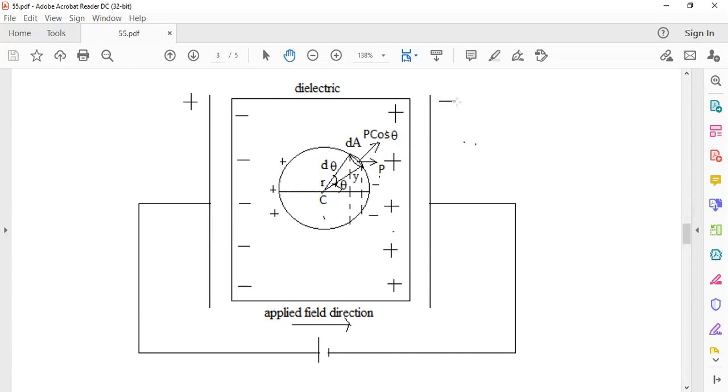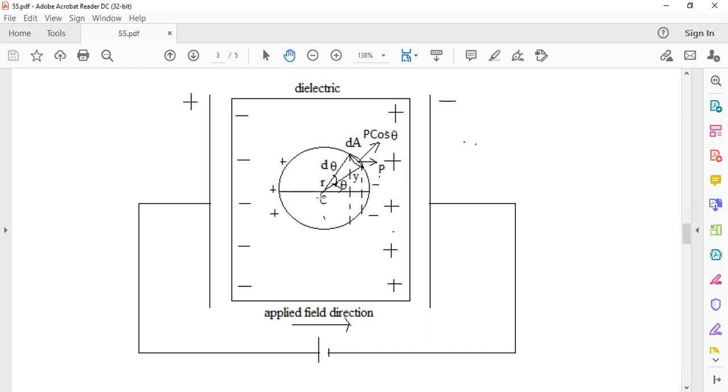That is one field. And due to the polarization of the dielectric, on the outer surfaces of the dielectric, there will be layers of charges. These charge layers produce one more electric field. That is the second field.